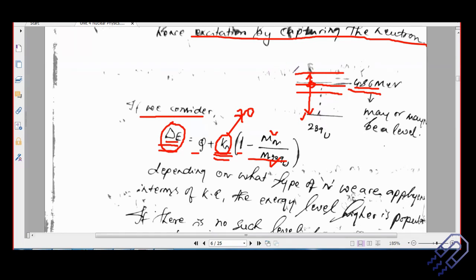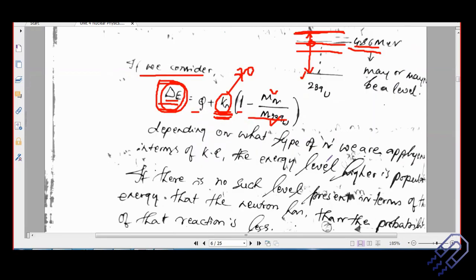But then if I want to excite this uranium-238 to become uranium-239 and want to carry it to a higher energy level, what do I do? As per this reaction, if I increase the kinetic energy of the incoming neutron, this energy will increase. So the energy available for uranium-238 to absorb, okay, and get excited and become uranium-239 will be more. So I can adjust it accordingly and allow the jumping of uranium-238 to uranium-239. And that is called nuclear resonance. So this is one of the best examples to understand nuclear resonance, okay, instead of just writing down equations, okay.